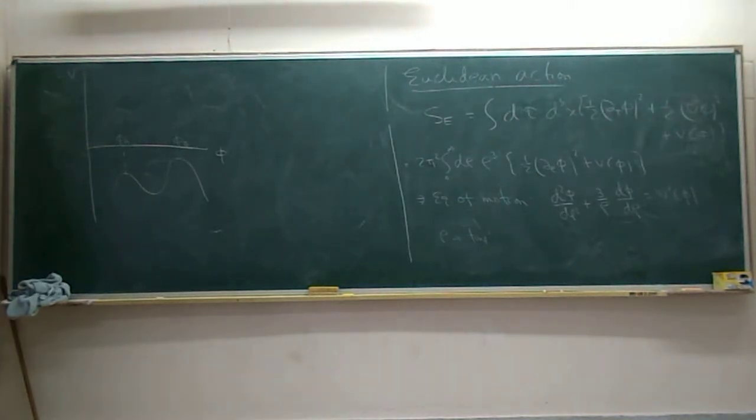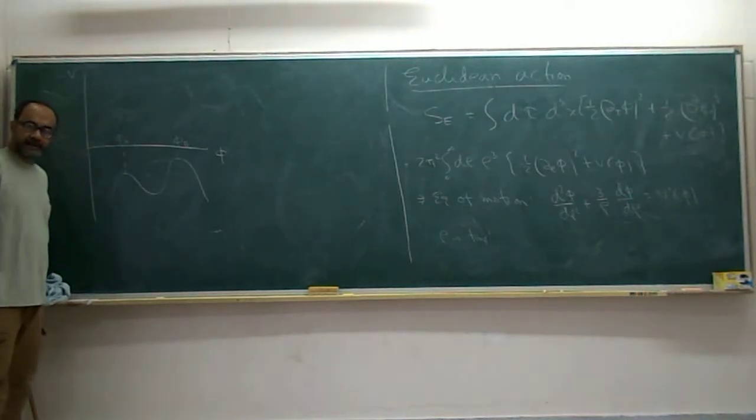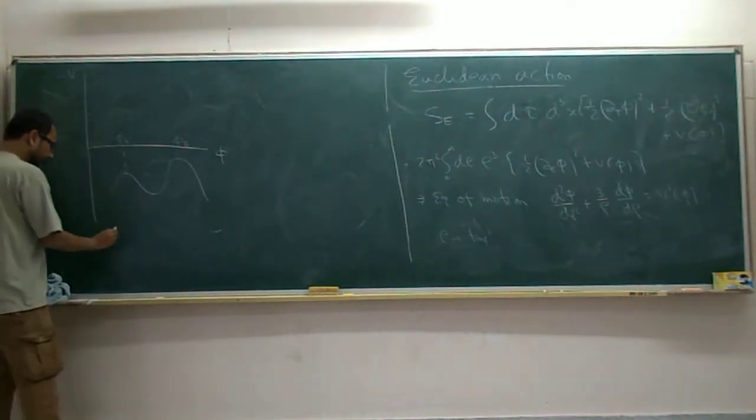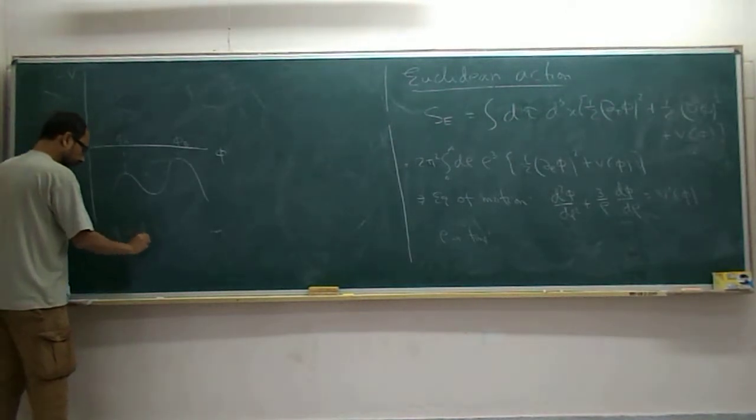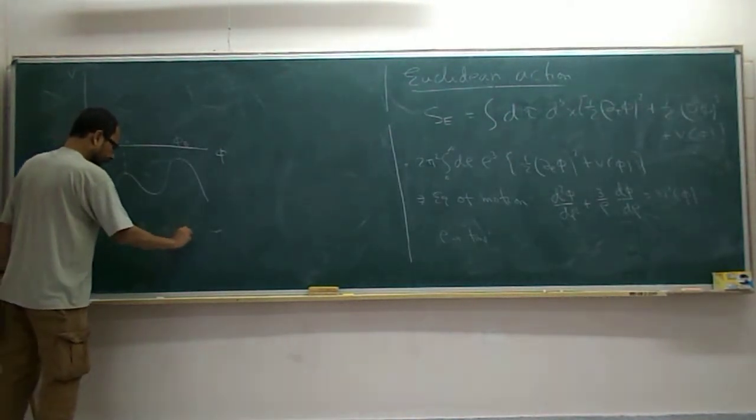And you want that as rho goes to infinity, it should be here, phi a. So phi should go to phi a as rho goes to infinity.